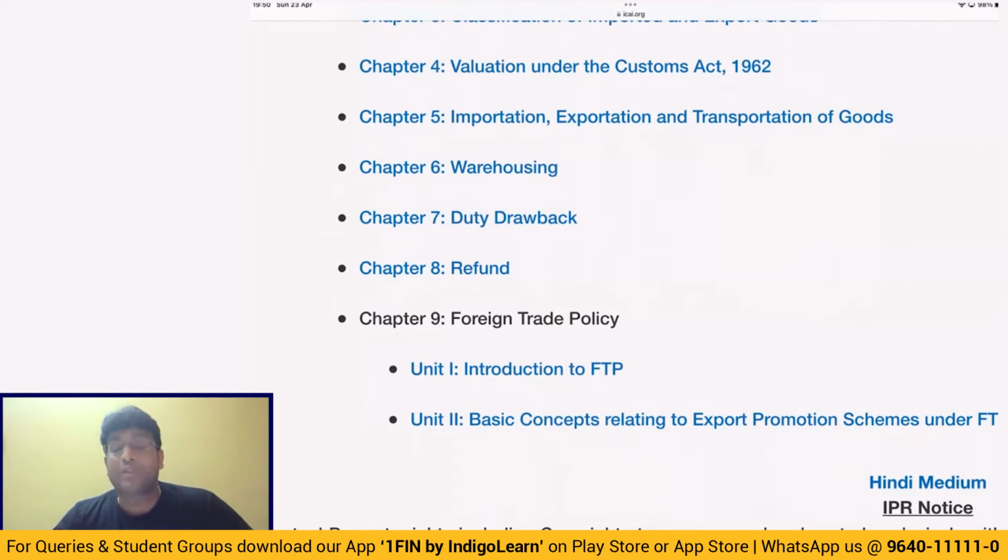And if exported after use, then the drawback percentage will change based on length of usage. Not more than 3 months, 3 months to 6 months, 6 months to 9 months, 9 to 12, 12 to 15, 15 to 18. More than 18, no drawback. And the percentages are 95, 85, 75, 70, 65, 60, like that. Percentages are given in drawback.